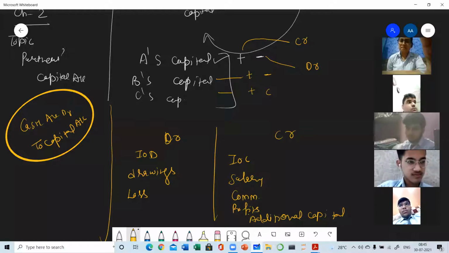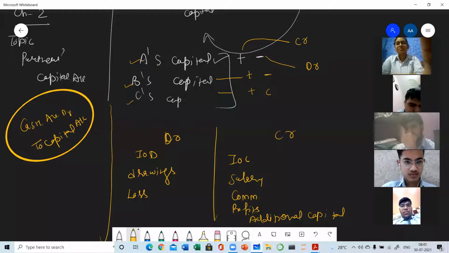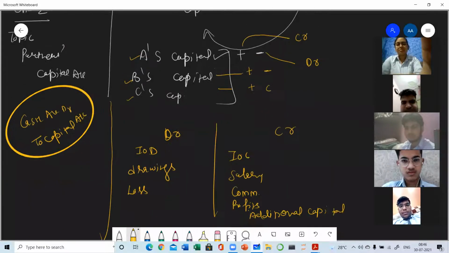As I told you, the number of capital accounts will depend on the number of partners. If there are only 2 partners, then 2 capital accounts will be there. 3 partners, then 3 capital accounts. 4 capital accounts, and so on. Each partner's capital account will represent only one partner. Clear? Now there are 2 methods to maintain the partner's capital account.